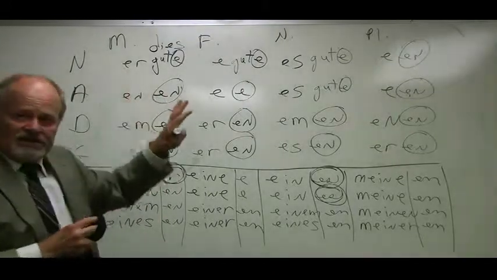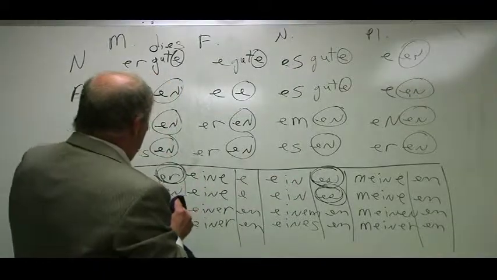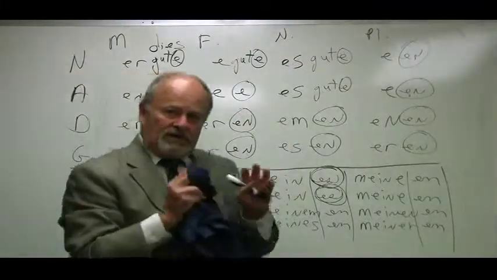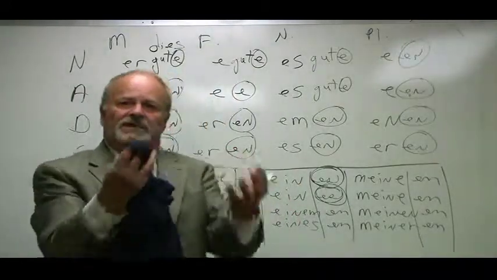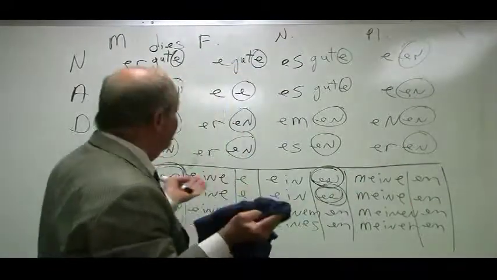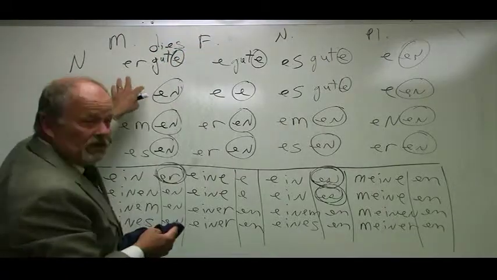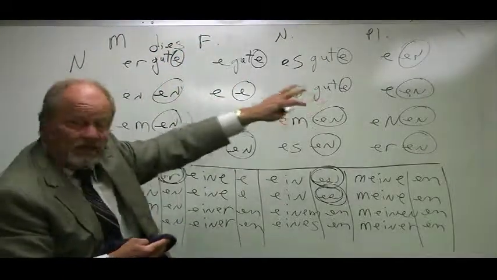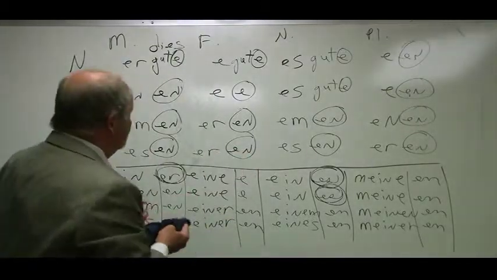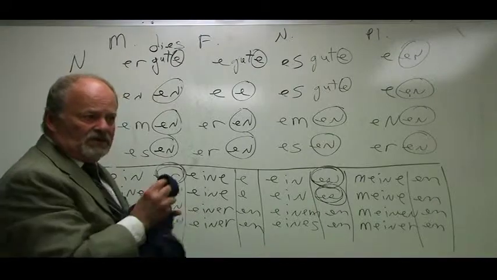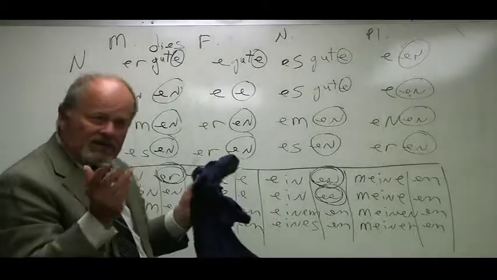Okay, now, this is all well and good. This is about three quarters of the way there now. The only thing as far as adjective endings that you need to know further is what happens if an adjective stands by itself in front of a noun. If you don't have a der word, diese, or a definite article, der or die or das, or an ein word like ein, mein, unser or dein, what happens if you just want to say good dog or good man? How do you say that?